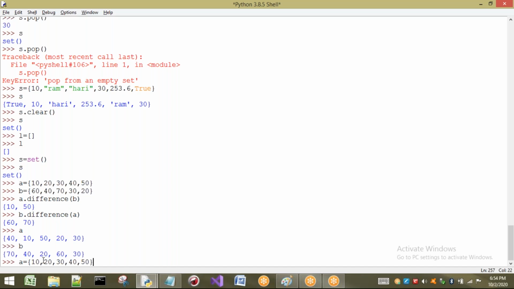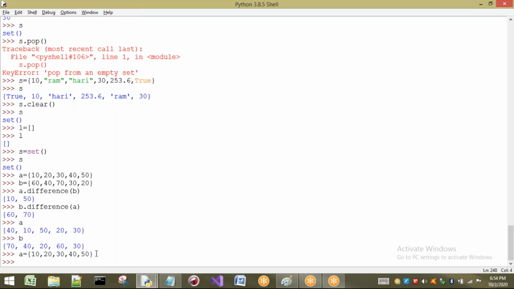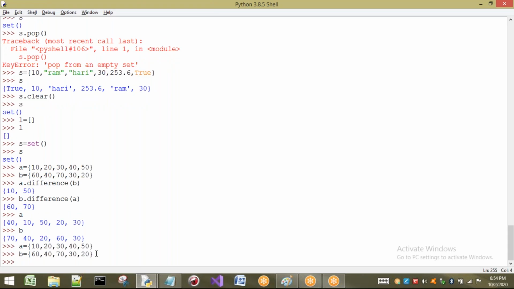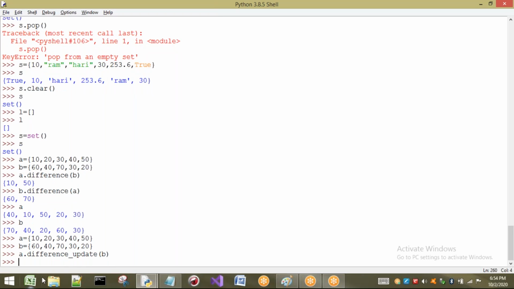But now in the concept of difference underscore update, I will show you so you can understand clearly. I will take the same thing, except the method is changed to difference update. Now the output will also be the same. But here we are not going to get anything, whereas with difference we get the set as output. Here I didn't get any set. That means, what is the return type of difference underscore update?